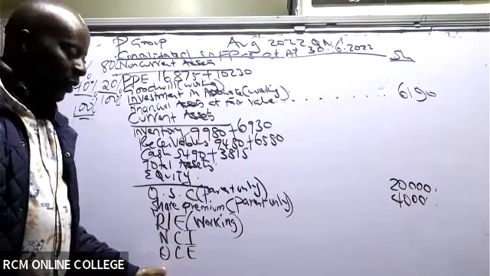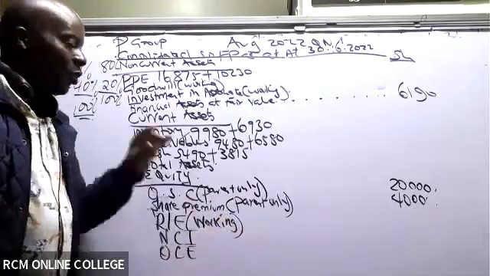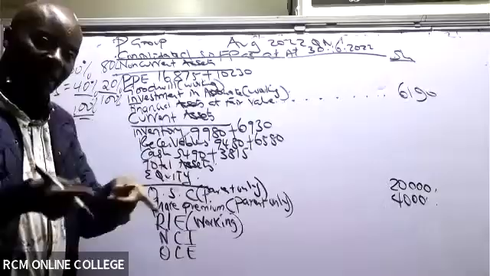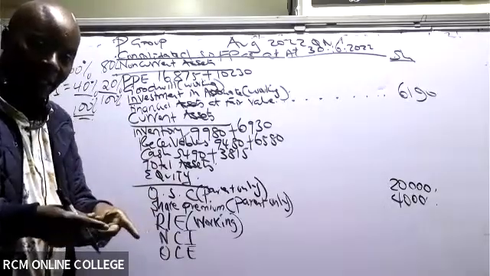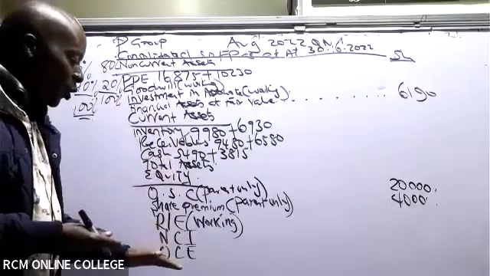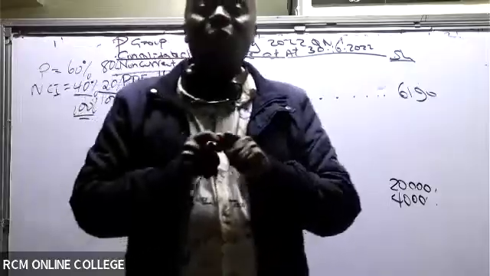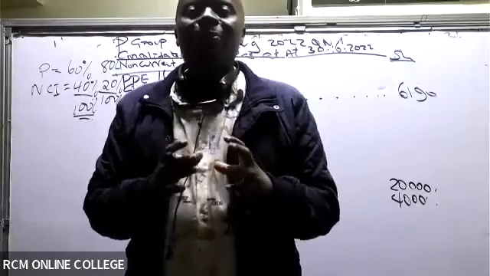Other components of equity. If it will be positive, you will leave it as positive profit. If it's a loss, you'll be able to capture it as a negative, in brackets like that. This will come out clearer when I do the working over the profit or loss that we shall be able to get when we squeeze our NCI.